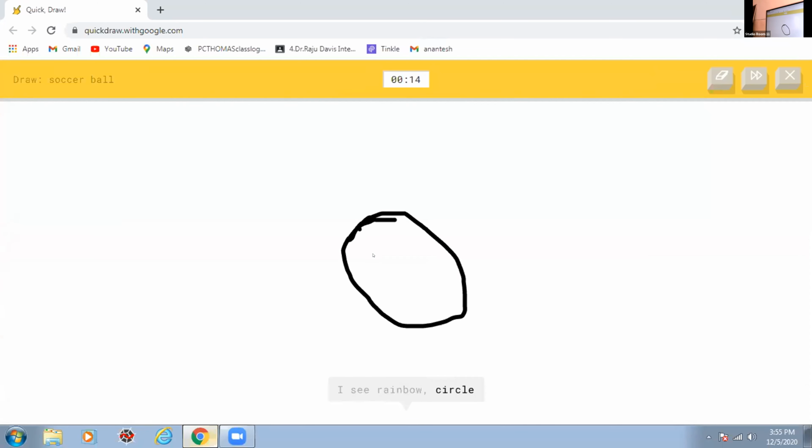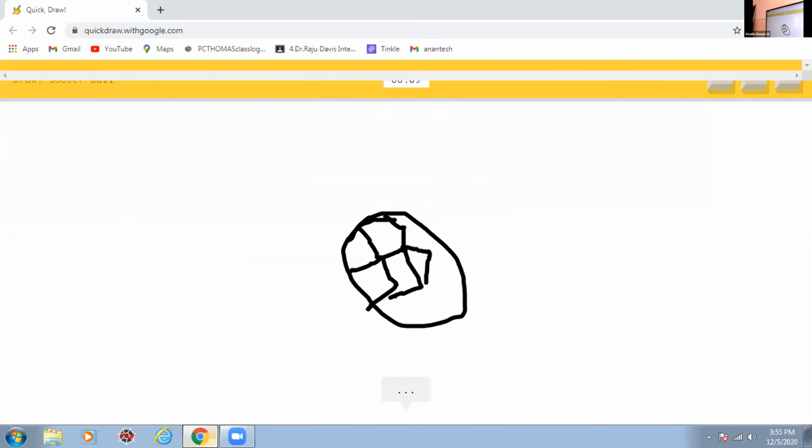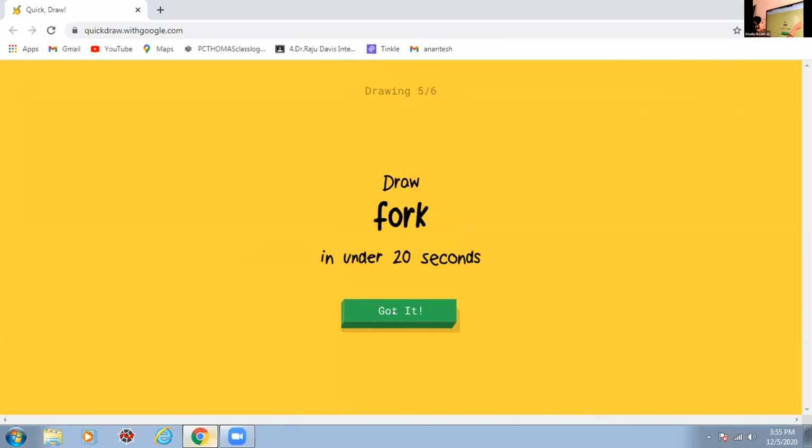I see rainbow, or circle, or potato, or clock. I see bread, or compass. So I know it's soccer ball. Good. Fork.